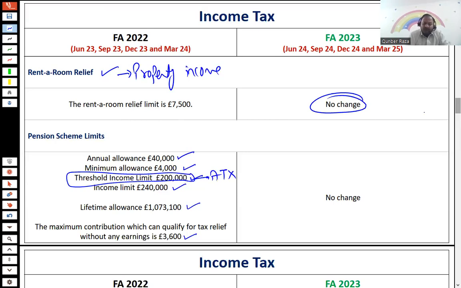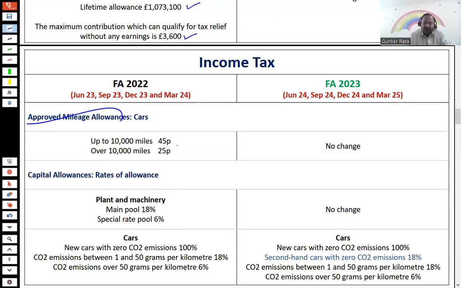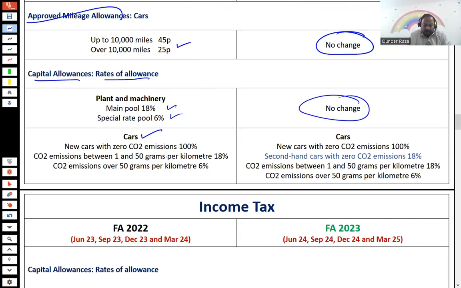Whereas if I move forward, the approved mileage allowance for cars remains the same. There is no change in that. The capital allowance rate of allowance for the main pool and special rate pool, the capital allowance percentages remain the same. For cars, the capital allowance is linked with the CO2 emission. If the car is new with zero emission, 100%. If the CO2 emission is between 1 to 50 grams per kilometer, 18%. And if the CO2 emission is above 50 grams per kilometer, it would be 6%. All these things remain the same.